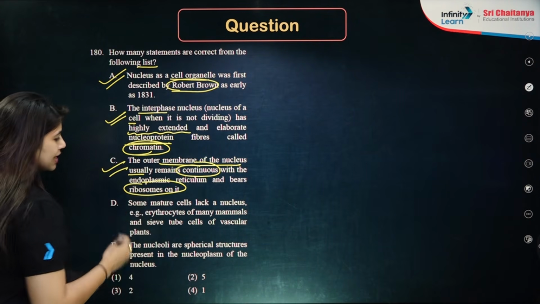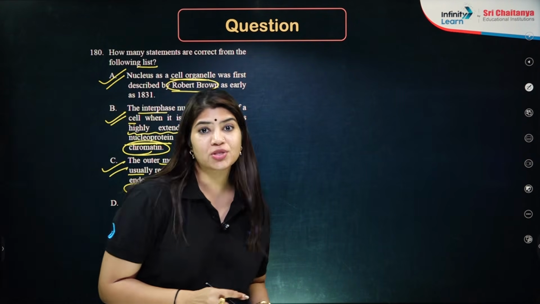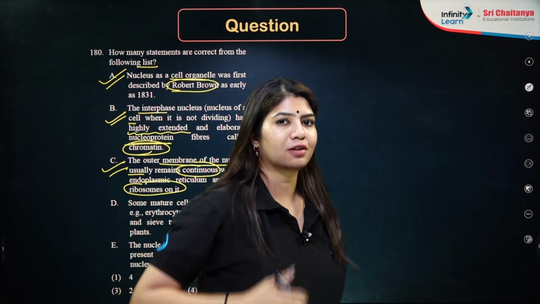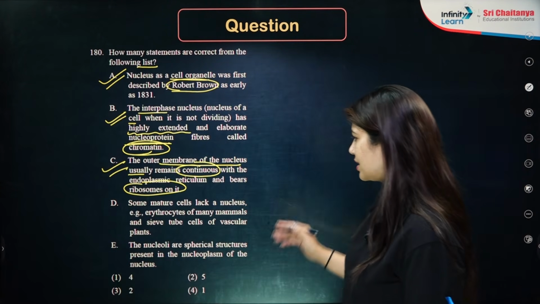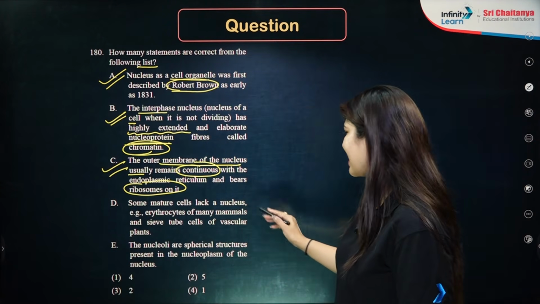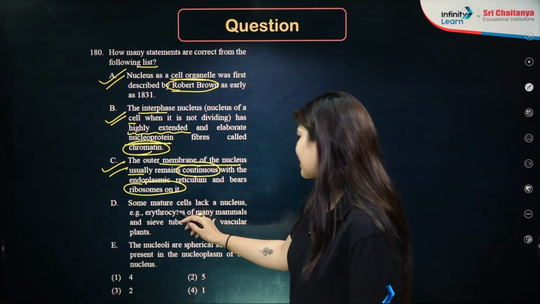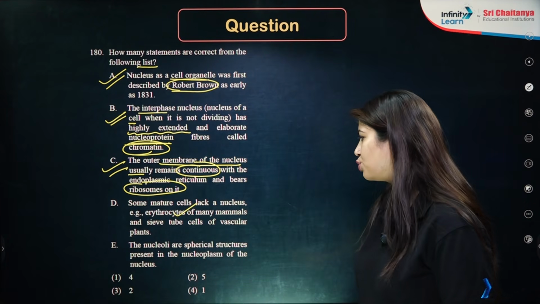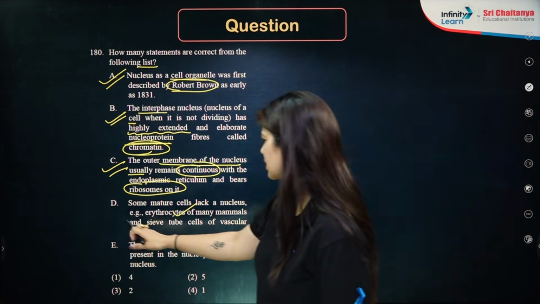Yes, the outer membrane has the presence of ribosomes, thereby we call it RER, rough endoplasmic reticulum. Correct statement. Some mature cells lack a nucleus, which is erythrocytes of many mammals and sieve tube cells of vascular plants. Perfectly correct statement again.